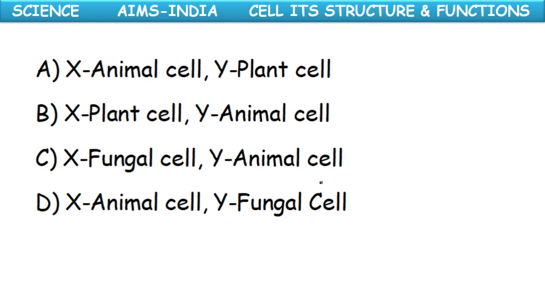The options are: X is animal cell, Y is plant cell; X is plant cell, Y is animal cell; X is fungal cell, Y is animal cell; and X is animal cell and Y is fungal cell.